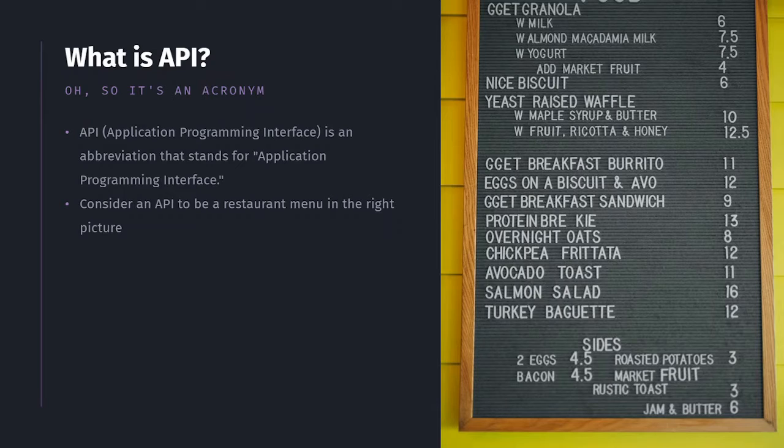We say, I need a nice biscuit, and the request will come to the cook, and the cook will serve a nice biscuit to us as a client. The concept is pretty much like that. The API is just like a man in the middle, helping us know what the server will serve us.